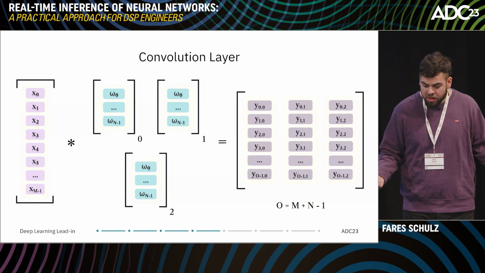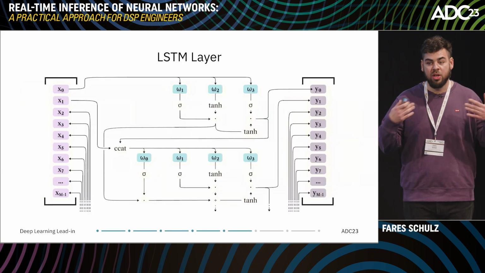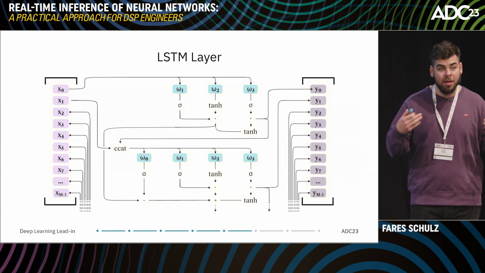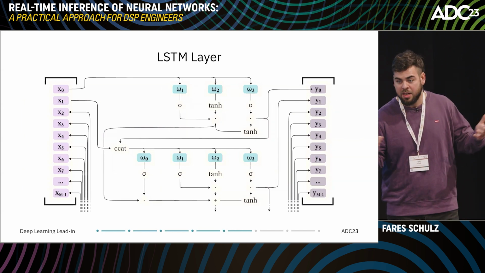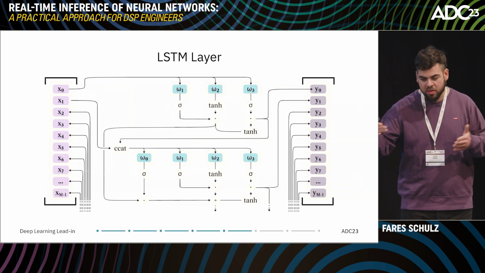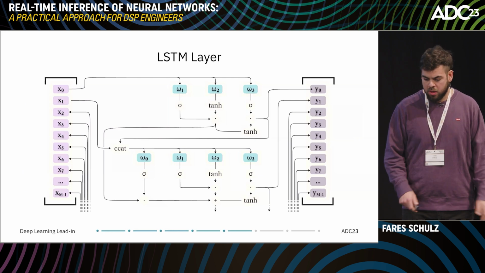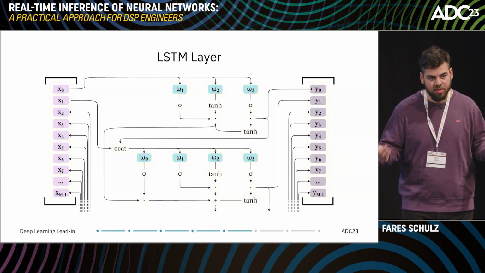Then we have other layers, which are maybe even more complex. So we have recurrent layers. This is an LSTM layer. And the point of this recurrent layer here is that it feeds back the input signal into the neural network, or into the next so-called cell.